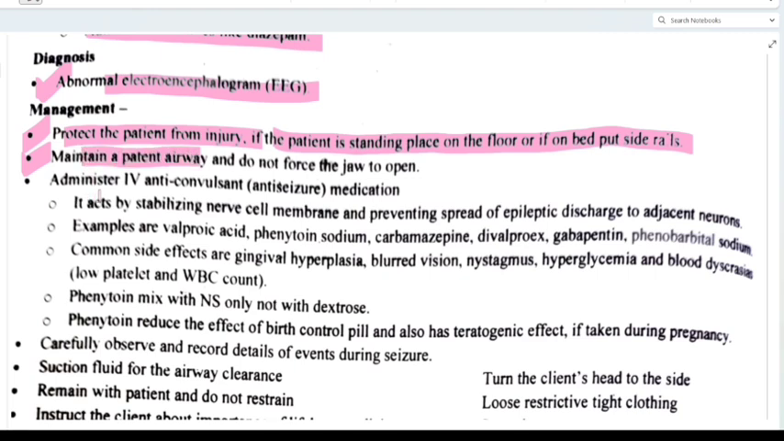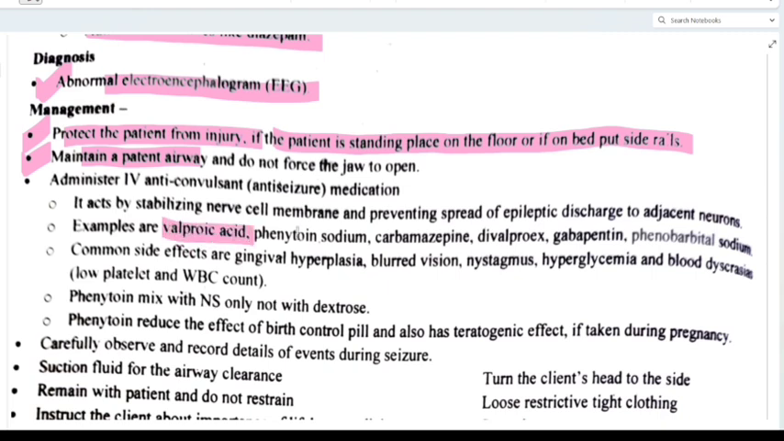Now administer IV anticonvulsant, that is anti-seizure medication. It acts by stabilizing nerve cell membrane and preventing spread of epileptic discharge to adjacent neurons. So now we are giving anticonvulsant medication. And what all are the examples? That is valproic acid, phenytoin sodium, then carbamazepine, divalproex, then gabapentin, phenobarbital sodium, and many more.